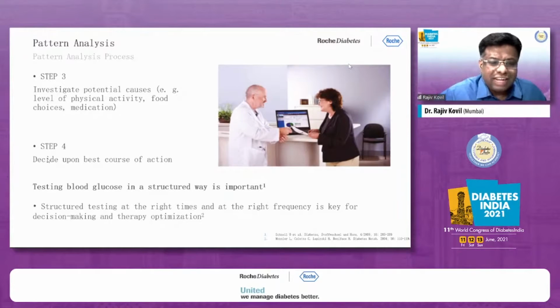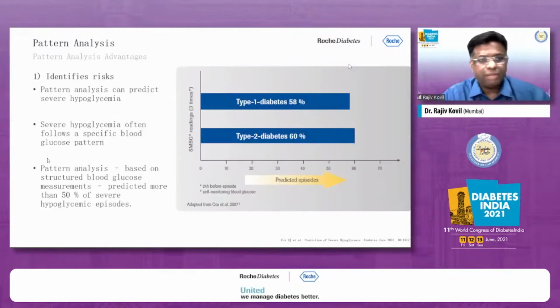Step 4, decide about the best course of action. Extremely important. Testing blood glucose, as Dr. Makkar said, in a structured way, is the only way of understanding pattern, and structured testing at the right time, at the right frequency, is the key for decision making and therapy optimization.